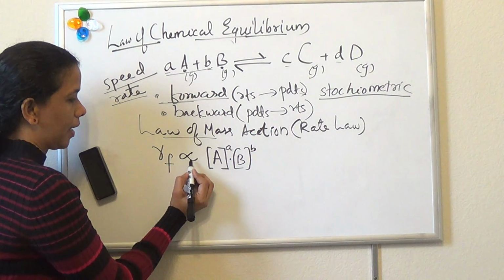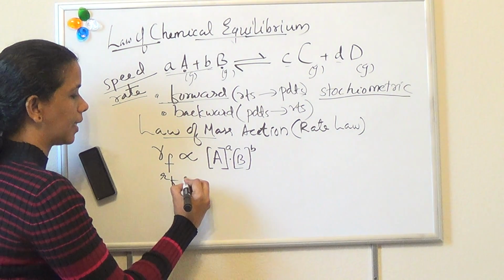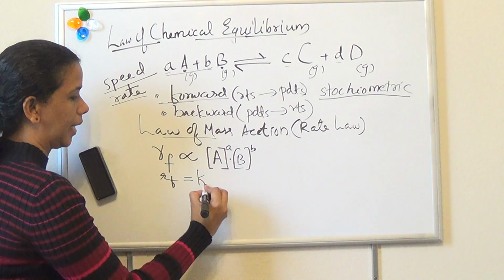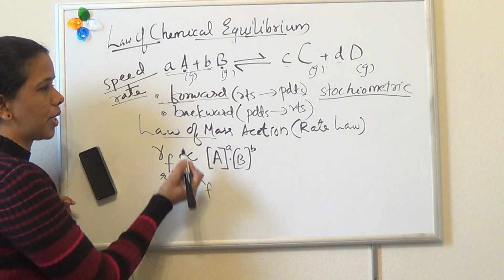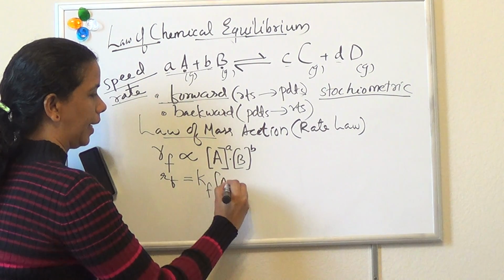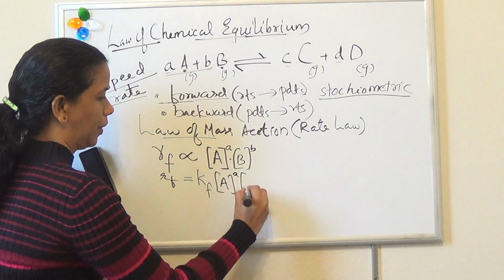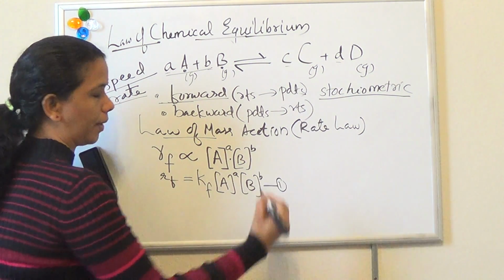We can replace this proportionality: rate of forward reaction is equal to Kf, where Kf is a proportionality constant for forward reaction. Kf into [A] raised to a into [B] raised to b. Let it be equation 1.